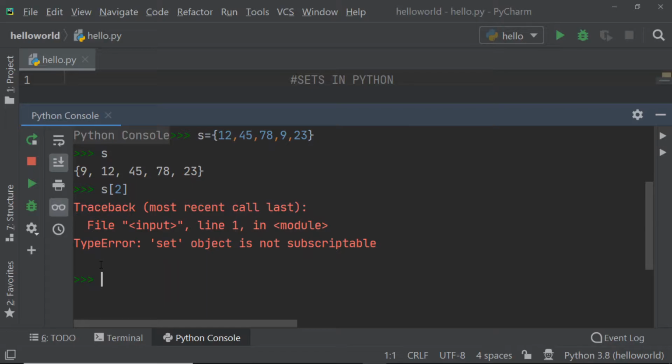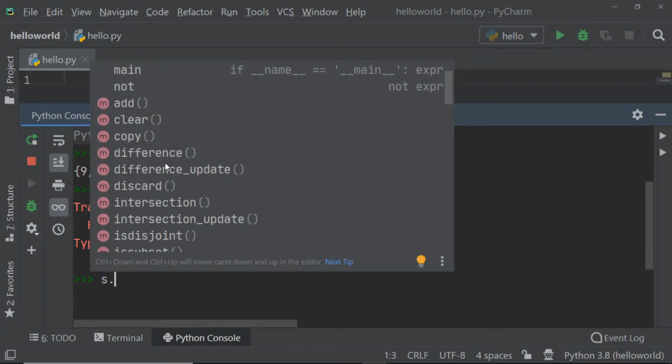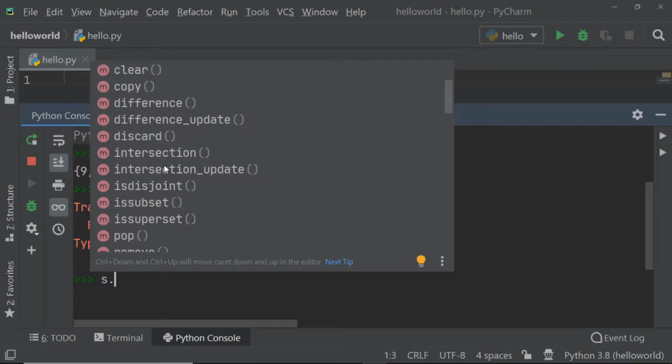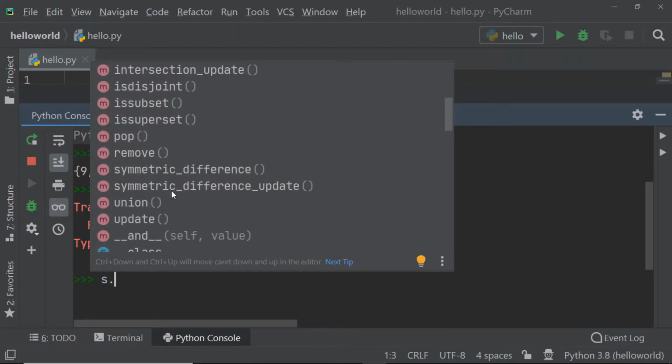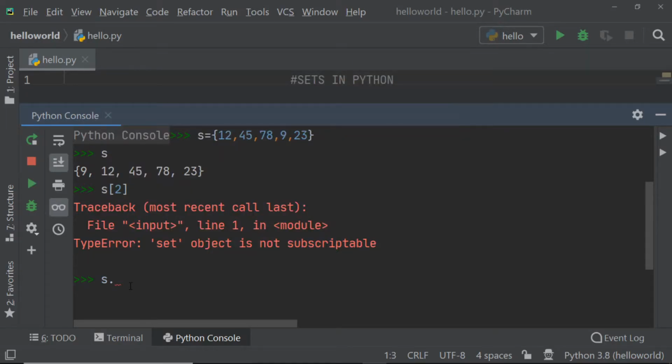Now what are the different operations or methods that we can perform on a set? We can check that by using s dot, and we will get a list here. So if you observe here, we have multiple methods that we can perform on sets. We will try some of them here, but right now I will show you how we can create a set by using the second way.